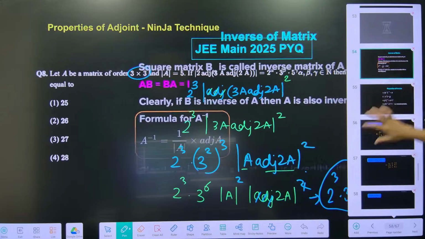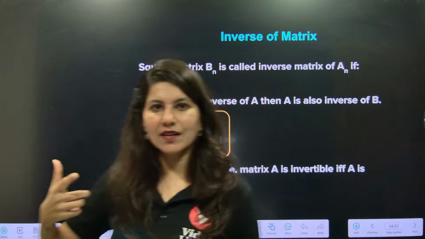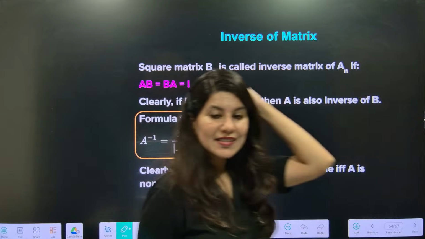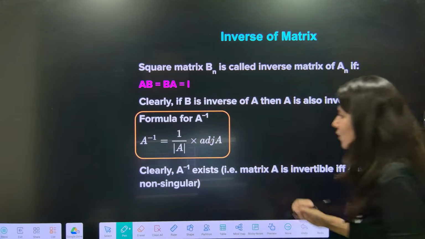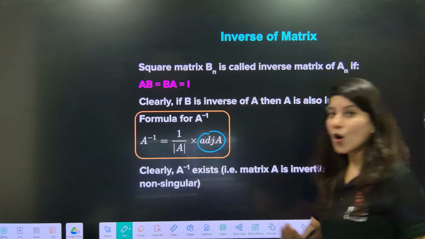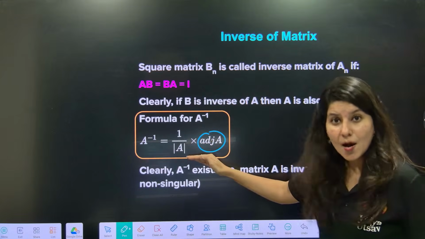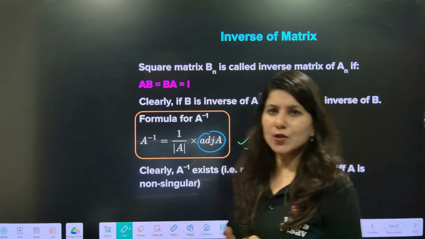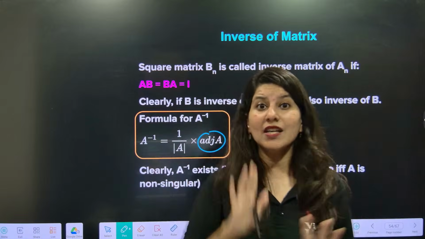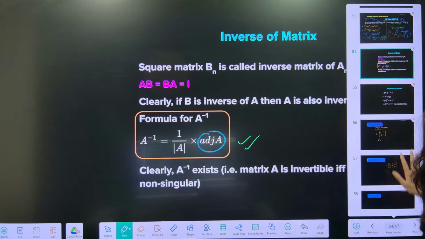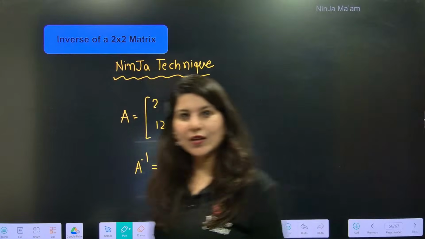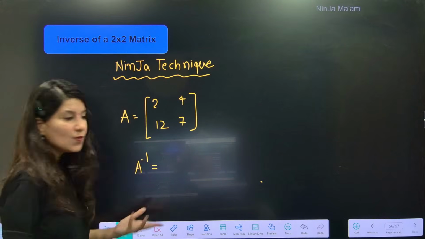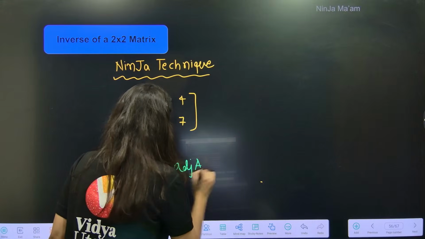All right. Chalo. Now let's understand one more topic, which is inverse of a matrix. Everybody, inverse of a matrix. Inverse of a matrix has a direct formula: adjoint of A upon determinant A. It's just the lengthy procedure of calculating adjoint A when it comes to 3 cross 3. But there is a ninja technique to calculate the inverse of a 2 cross 2 matrix. So A inverse is adjoint A upon determinant A.